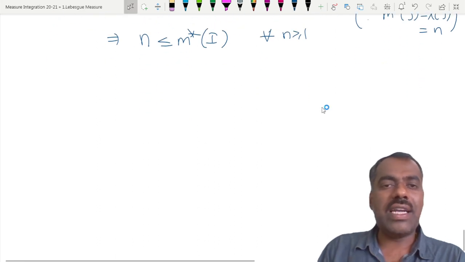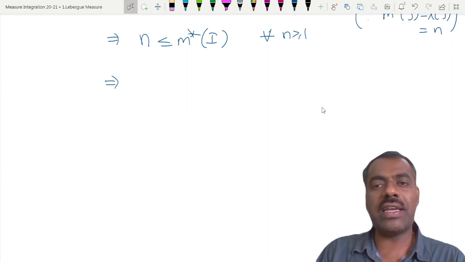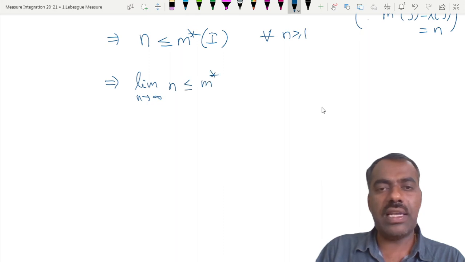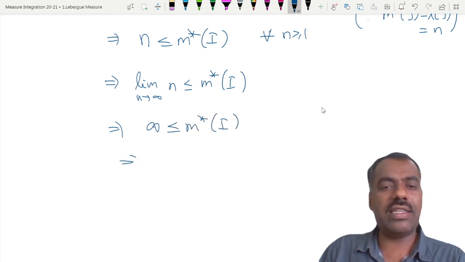Now as n tends to infinity, what you will get? Since it is true for every n, taking the limit as n tends to infinity, m star of I is greater than or equal to infinity. That shows that m star of I has to be infinite.